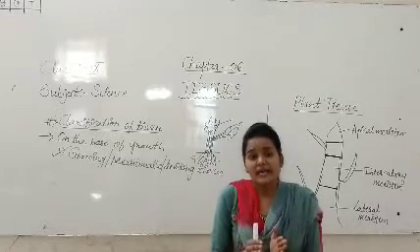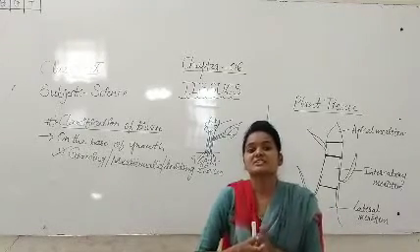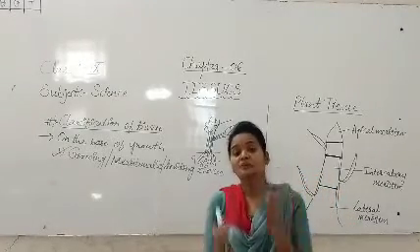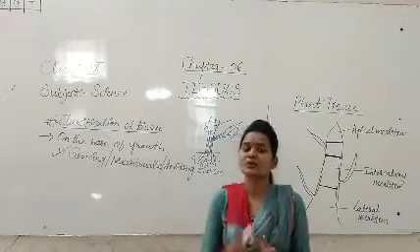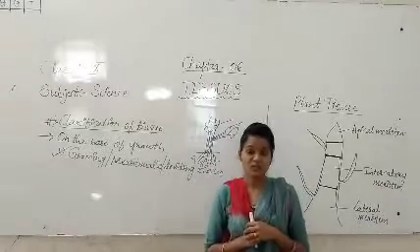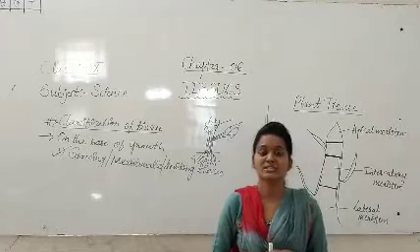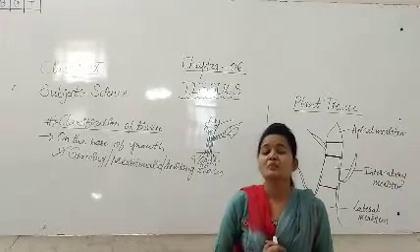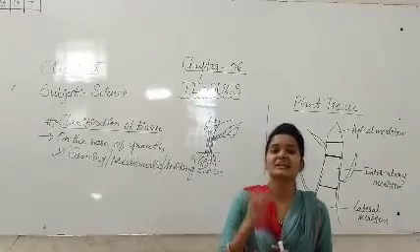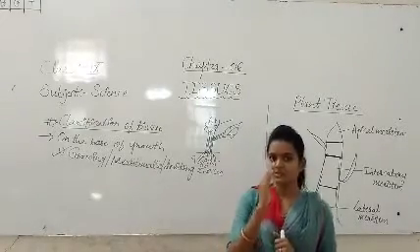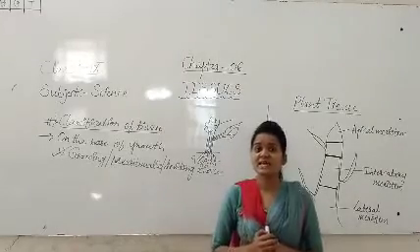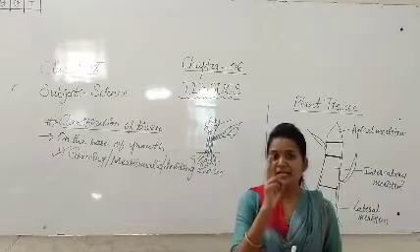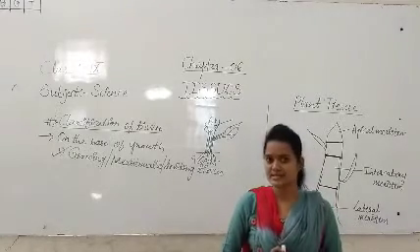Then again, on the basis of division and growth of the meristematic tissue, we are classifying the meristematic tissue into three types. On the basis of division, meristematic tissue will be divided into three types. See students, don't be confused. In case of the tissue, there are mainly two types based on the growing region.